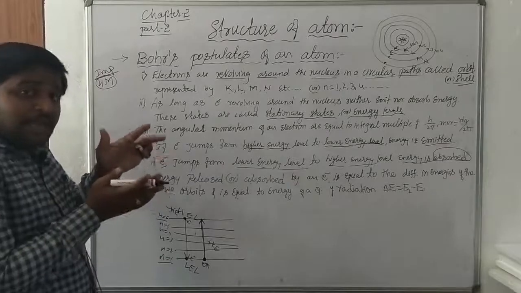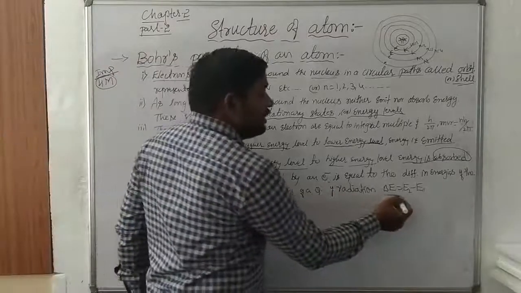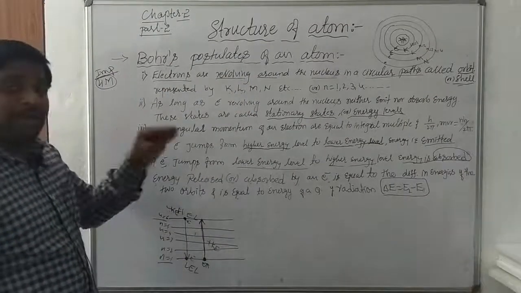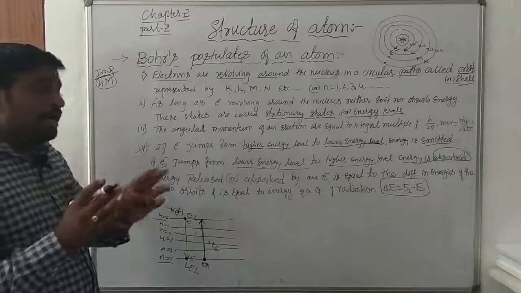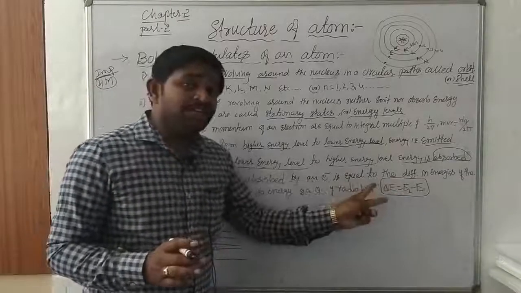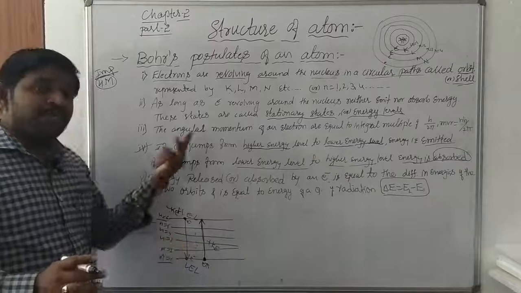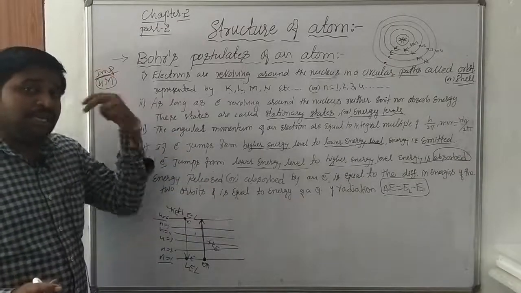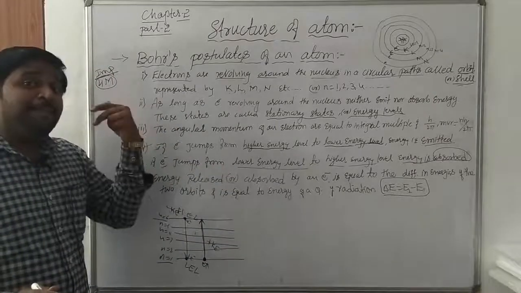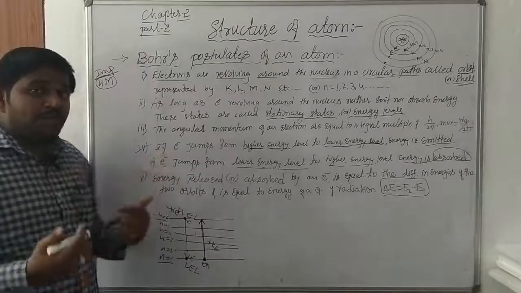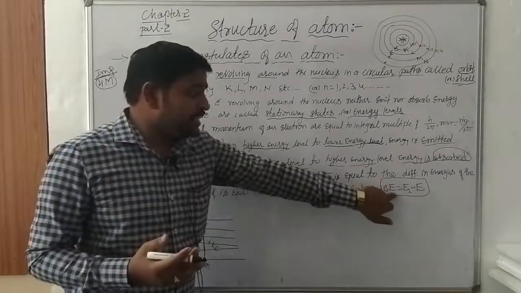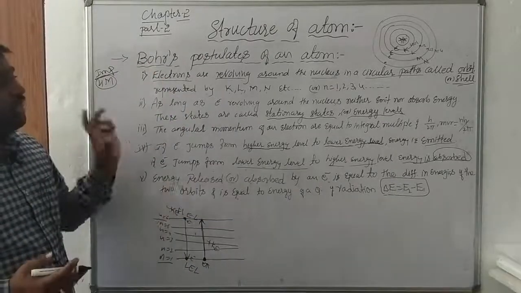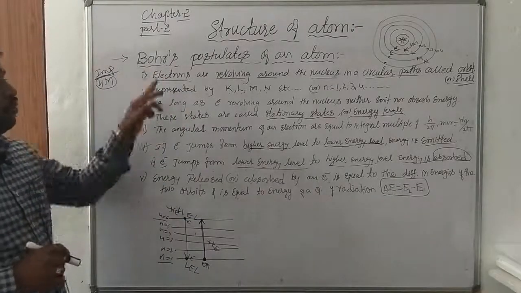that energy difference can be calculated with the help of ΔE = E2 minus E1. So higher energy level minus lower energy level gives the change in energy, or difference in energy, between absorbed energy and released energy. So absorbed ಆದಾಗ ಏನಾಗುತ್ತೆ, ಅದು ಎಲೆಕ್ಟ್ರಾನ್ ಎಕ್ಸೈಟೆಡ್ ಆಗಿರುತ್ತೆ. ಯಾವಾಗ ಎನರ್ಜಿ ರಿಲೀಸ್ ಆಗುತ್ತೆ ಅವಾಗ ಎನರ್ಜಿ ಎಮಿಟ್ ಆಗಿರುತ್ತೆ. So that emitted energy or absorbed energy can be calculated with the help of change in energy, that is equal to E2 minus E1.